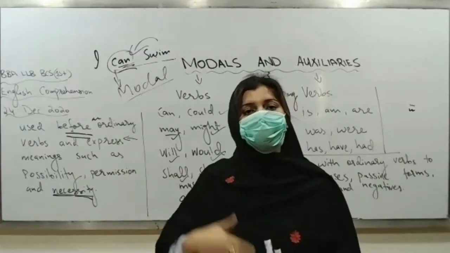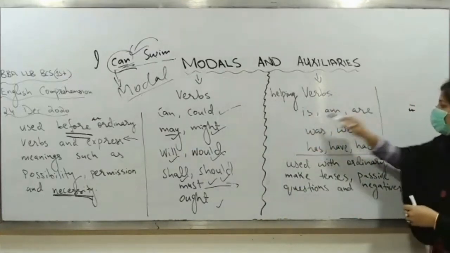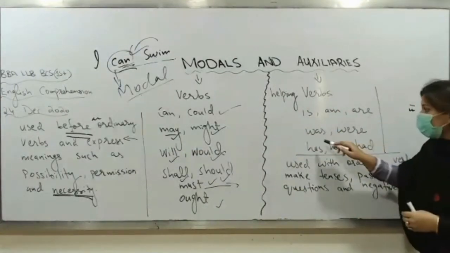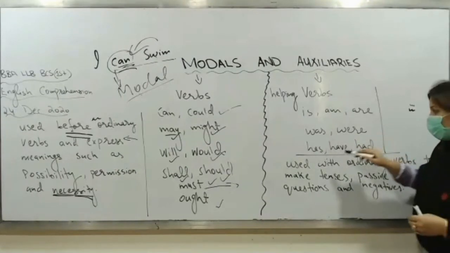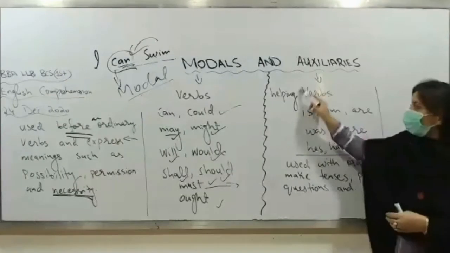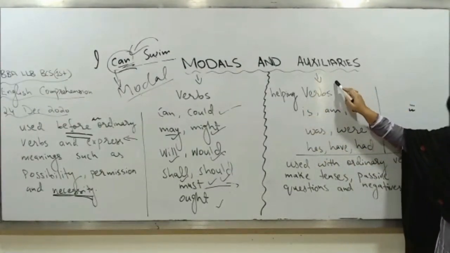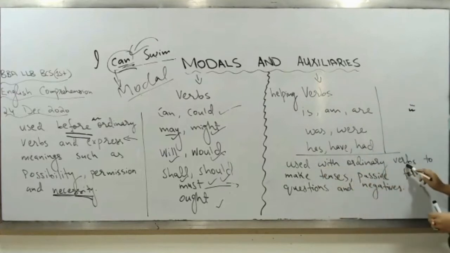Will and shall are used with the future. So all these helping verbs: is and are, which are used for present; was and were, which are used for past; has, have for present, and had for past. All these are called auxiliaries. And why are they called auxiliaries? Because they are used with ordinary verbs.